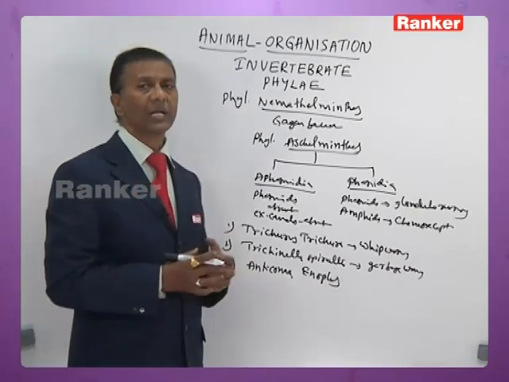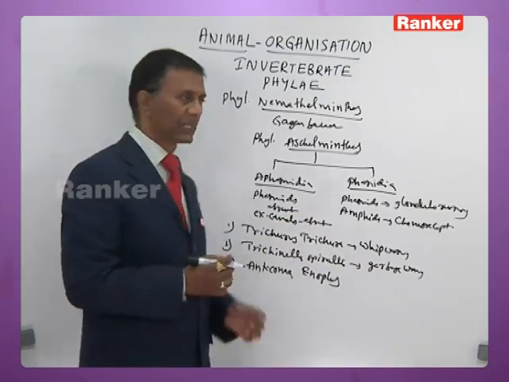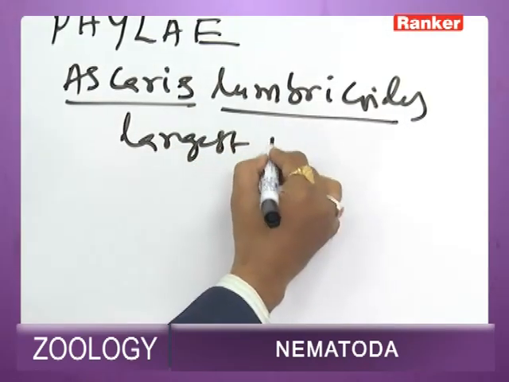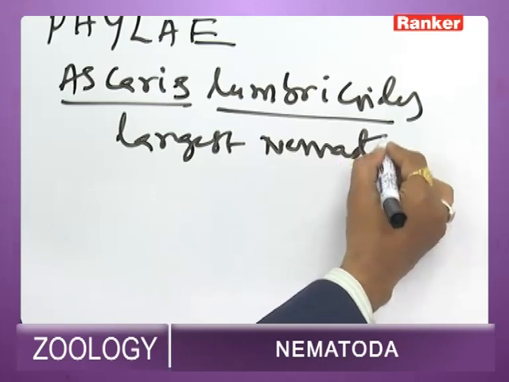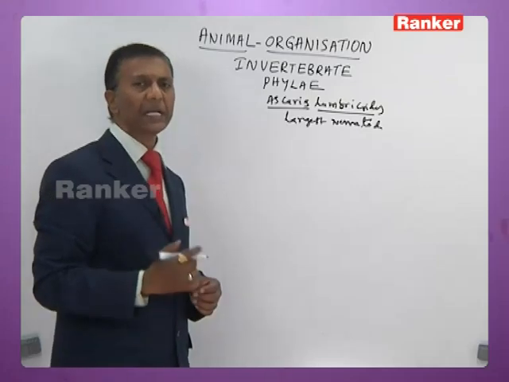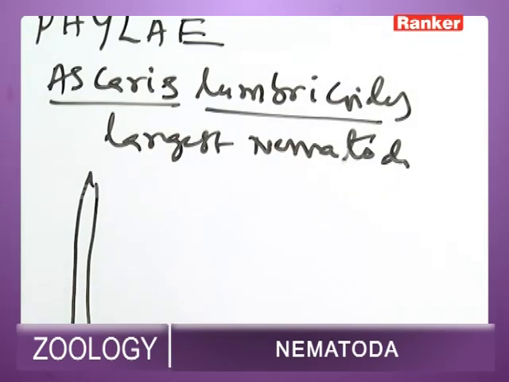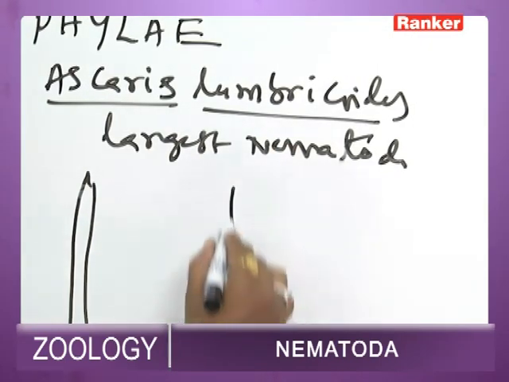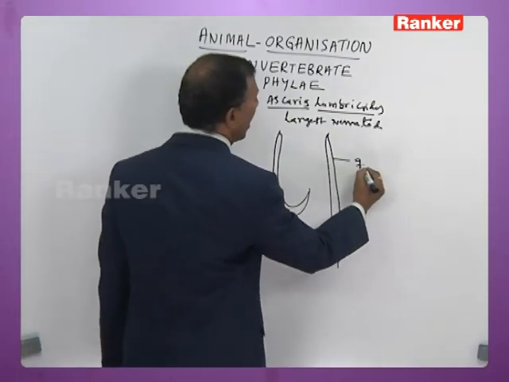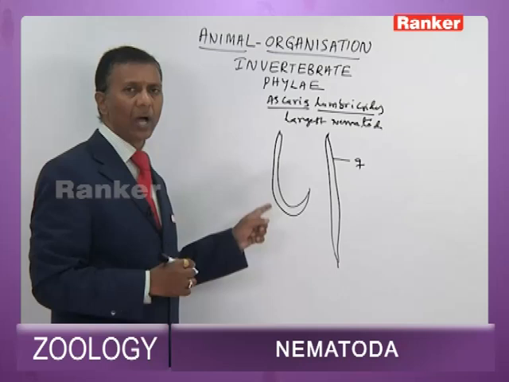Now we shall talk about important characteristic features of the life cycle of certain phasmids. Ascaris lumbricoides happens to be the largest nematode parasite, with a distinct sexual dimorphism. Males are slender and short with a curved tail, whereas females are long and stout with a tapered tail.